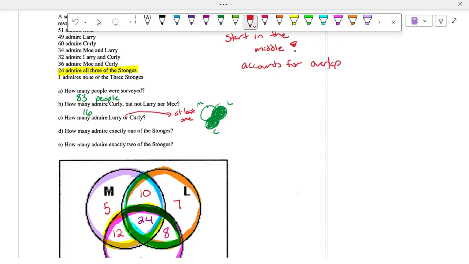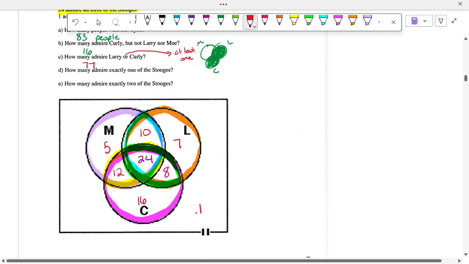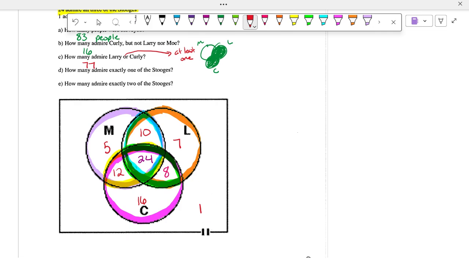So as long as they like one or the other, or both, it doesn't say that they cannot like Mo as well. Right? We just don't want to include the ones that only like Mo. So it'll be 70. Right. So it'll be 77. Because we also have to include that one person on the outside. So in other words, we have to subtract 6 from the 83.